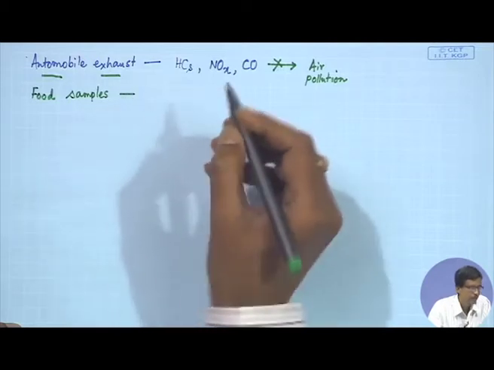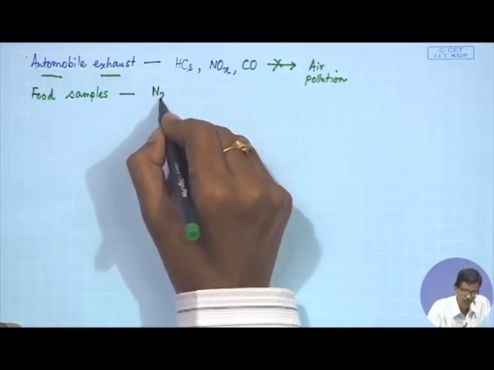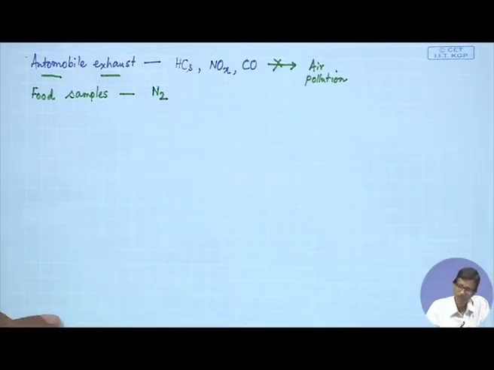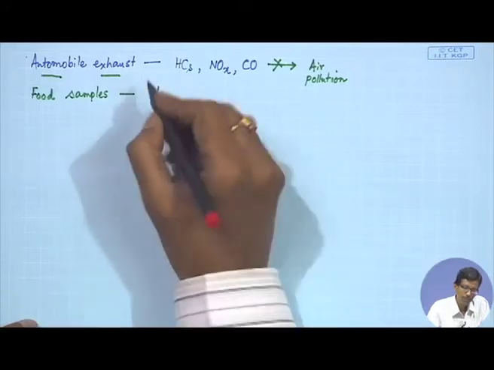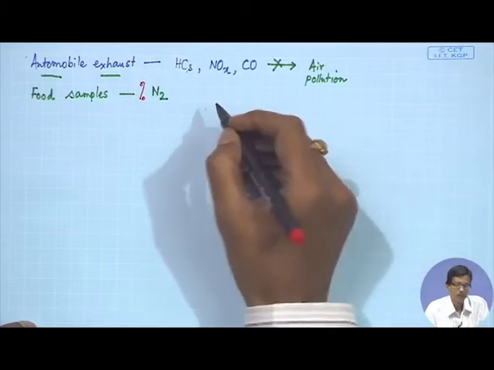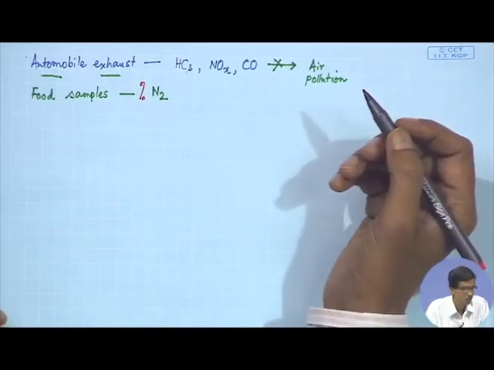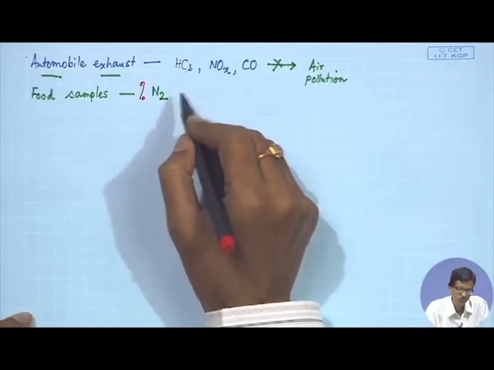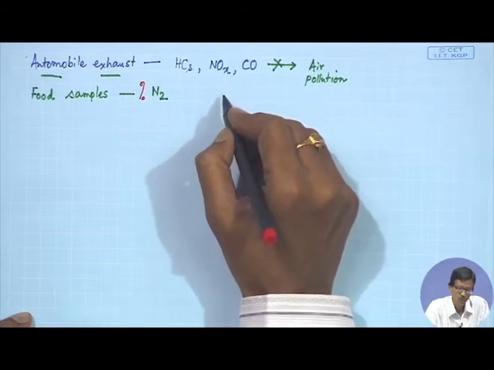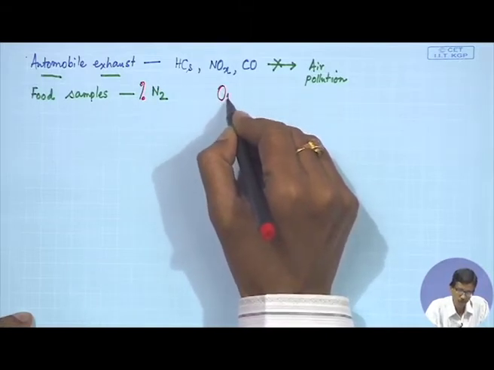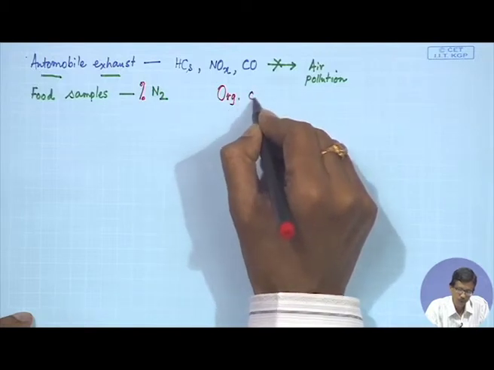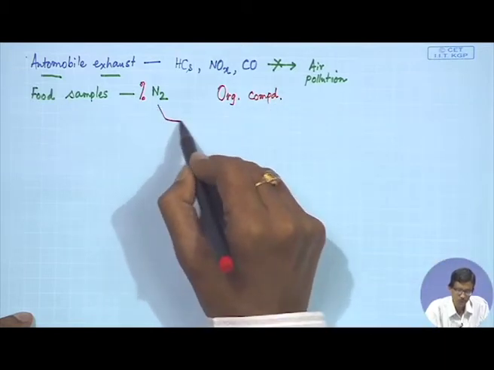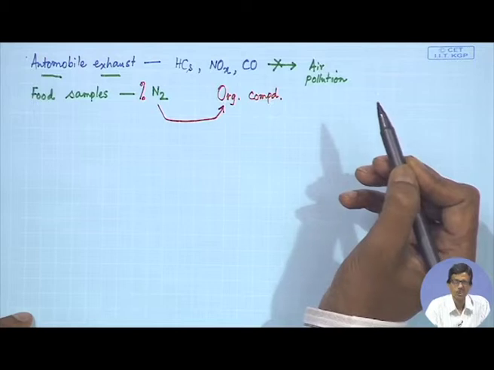So, we can analyze the different food samples in terms of their nitrogen content. This is a very important analysis, where we can understand the percentage of nitrogen. As the course progresses, we will find out that this is a very active ingredient through which we can find out some other compounds also. Suppose we are handling some organic compound, whether it is a solid, a liquid, or a gaseous compound, we all know that an organic compound can have nitrogen also.